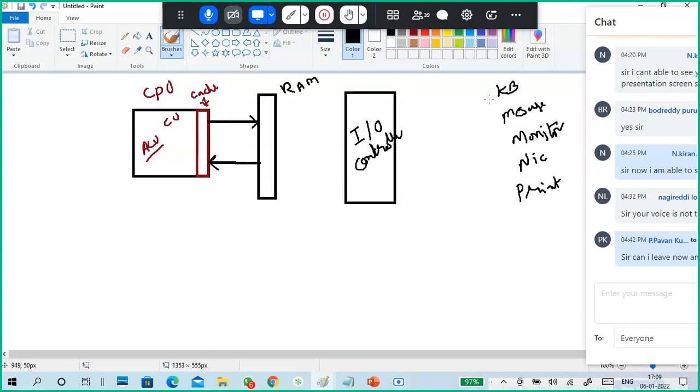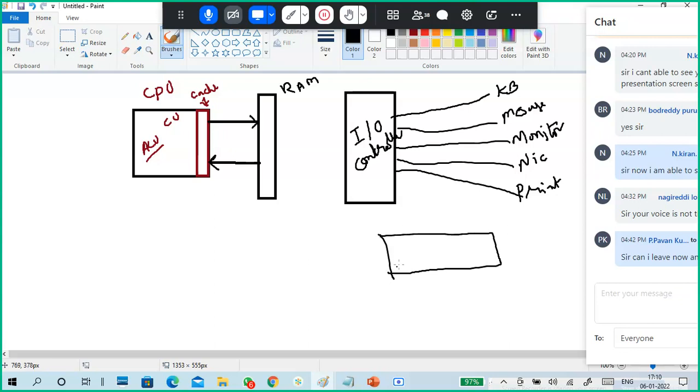So whenever you give instructions or want to get instructions, the data goes to the IO controller only. All input output devices' data, storage related information like your hard disk, CD-ROM, DVDs, every data goes to RAM only.